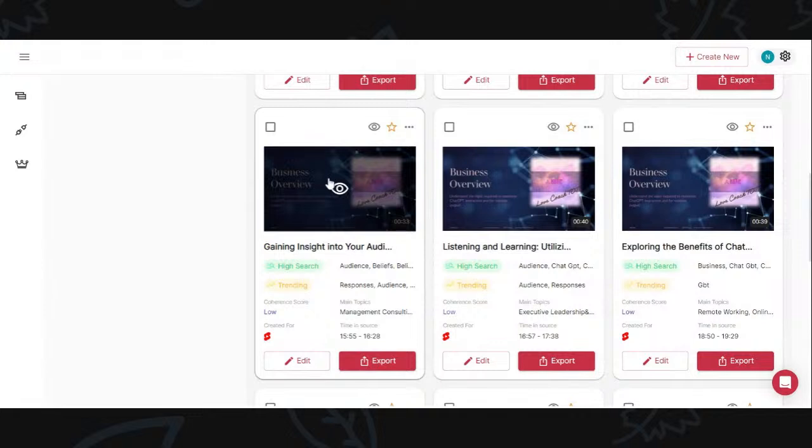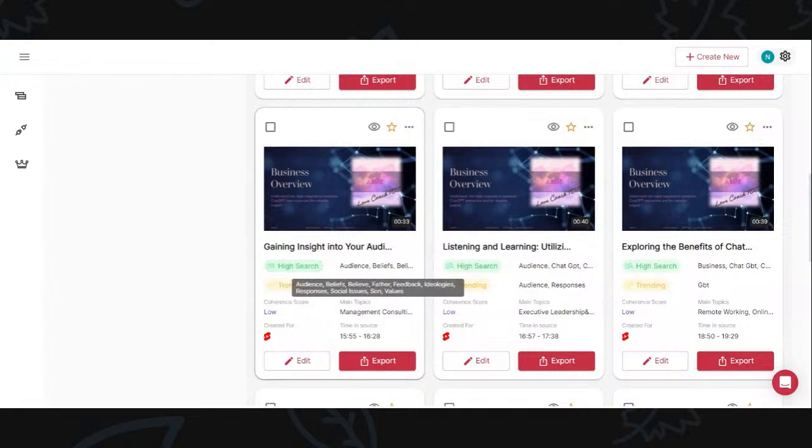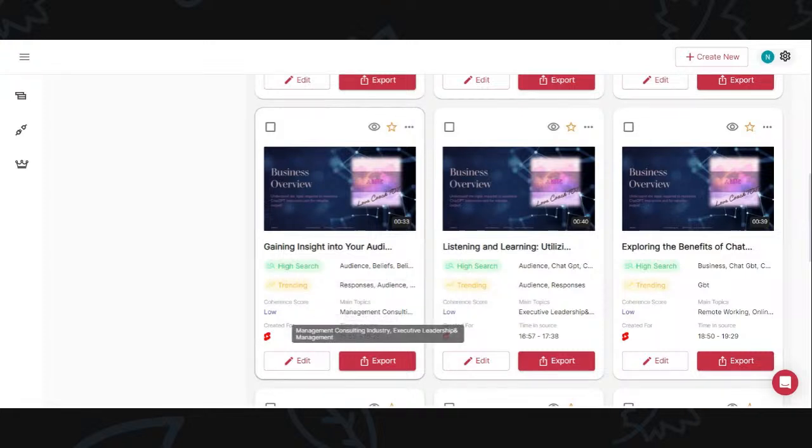So if you look in here, it said it's a high search. Well, what are people searching for? These words right here, so these are my hashtags. These are the hashtags that I would use. These main topics, I would use these as my hashtags, right? So I actually pulled hashtags from ChatGPT, not ChatGPT, Get Much.